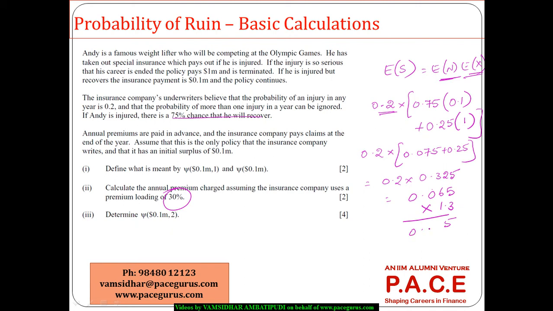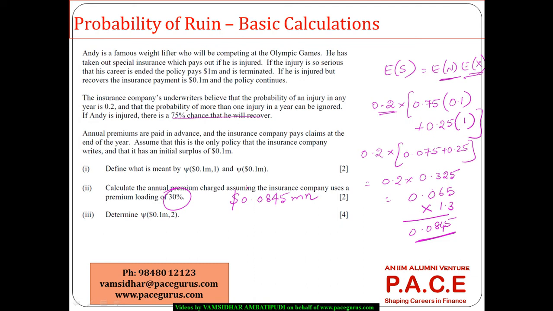So this becomes 0.0845. So 0.0845 million will be the premium that has to be charged towards this particular policy. So this is how we have computed the annual premium that needs to be charged.